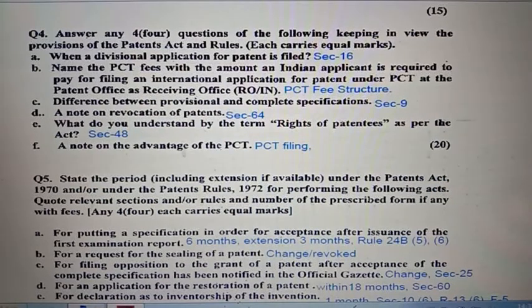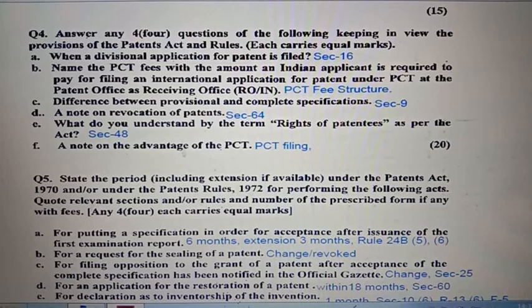Question number 4. Descriptive type of questions. Question 4A. Divisional application. Kindly see section 16. Question number 4B. PCT fee structure. Kindly see the PCT fee structure. Question number 4C. Difference between provisional and complete specification. Kindly see section 9. Question number 4D. Revocation of patent. Kindly see section 64.